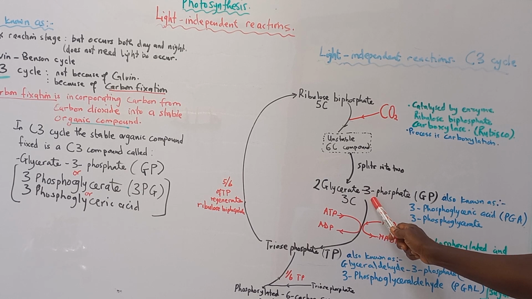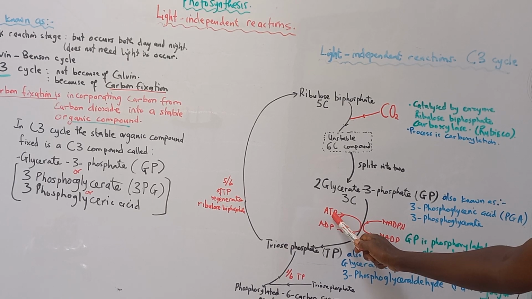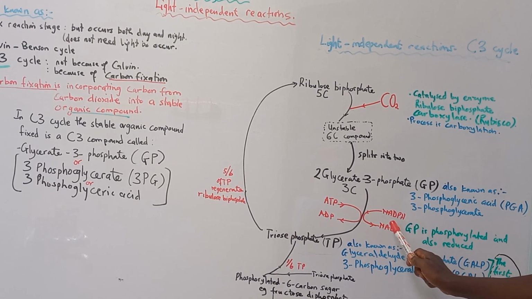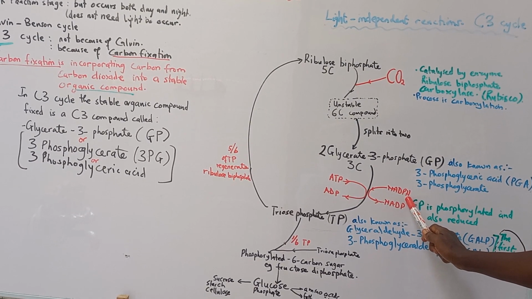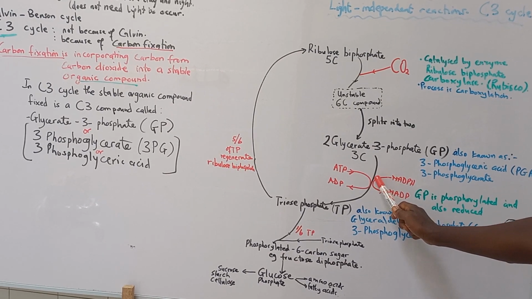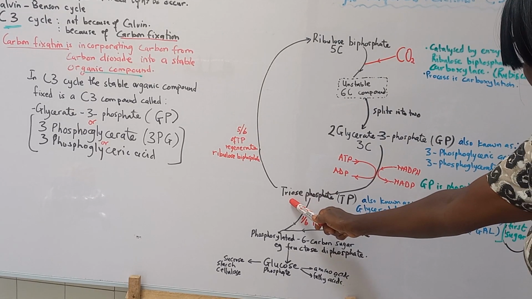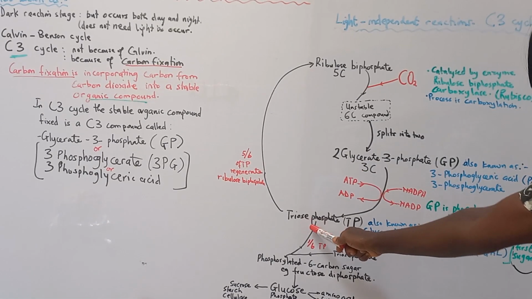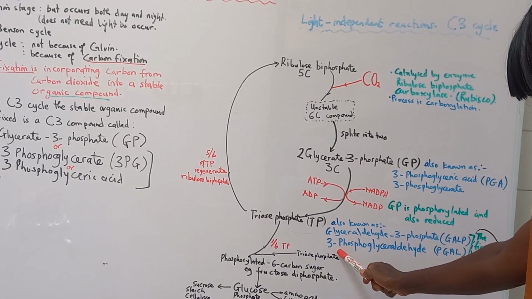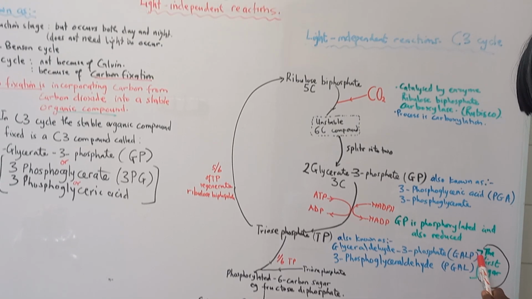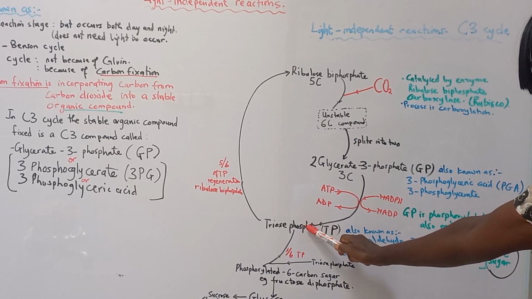This glycerate phosphate is phosphorylated as it takes in phosphate from ATP, and then it's also reduced as it takes in hydrogen ions from reduced NADP. So the reduced NADP becomes NADP, and this process forms the sugar triose phosphate. Triose phosphate is also known as glyceraldehyde 3-phosphate or 3-phosphoglyceraldehyde. And this is the first sugar that is formed during the process of photosynthesis.